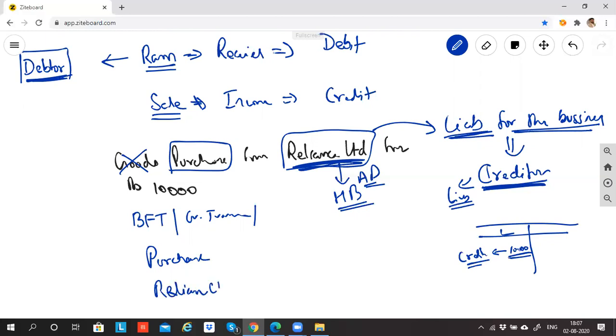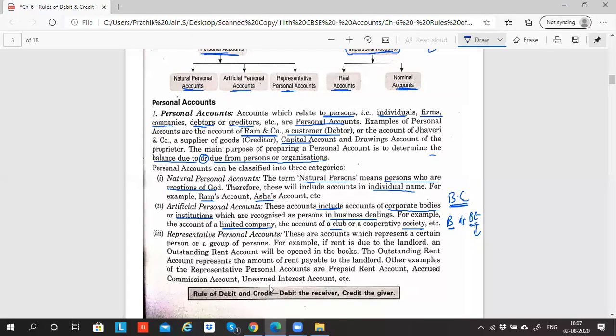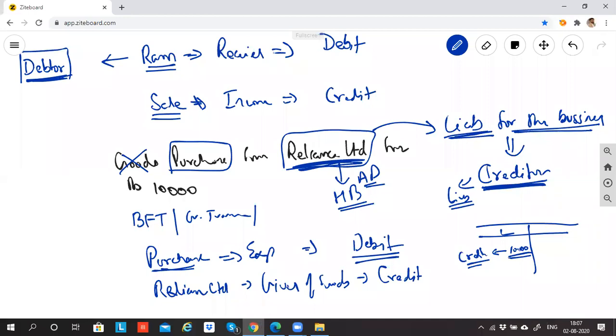Giver. He is giving what? He is the giver of goods. So debit or credit? Credit. Excellent. Purchase has the flavor of expenses, so debit all expenses and losses. Debit. Any difficulty in this? No, sir. Easy? Okay.